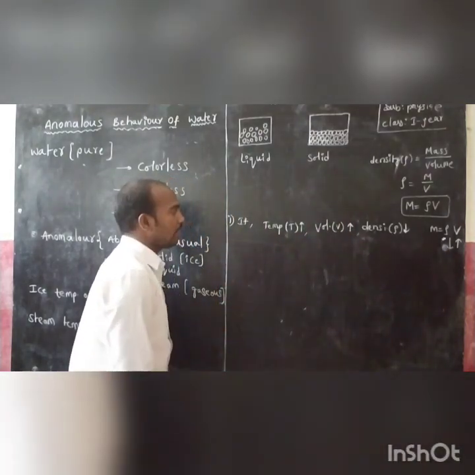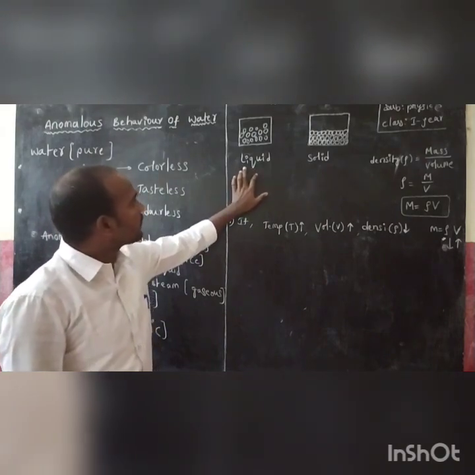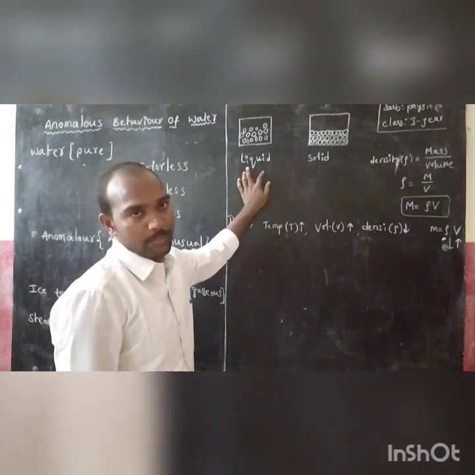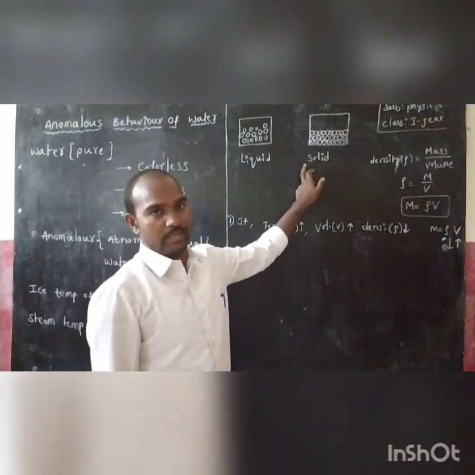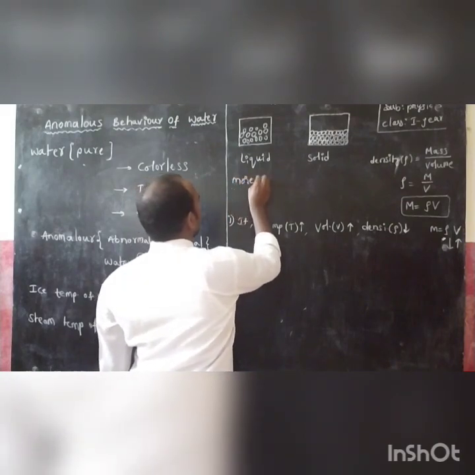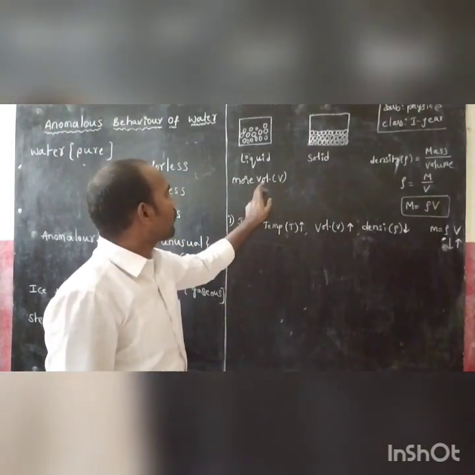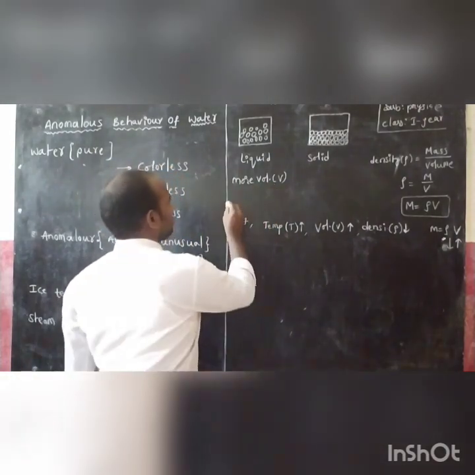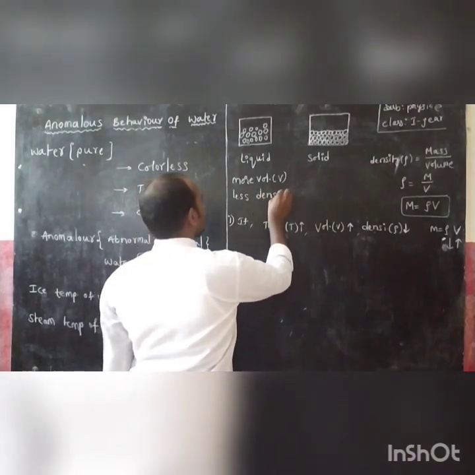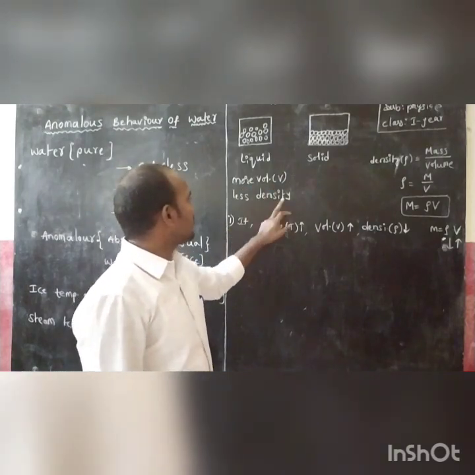And we know that liquid, when comparing with solid, has high temperature, while solid has low temperature. Liquid has more volume and less density.